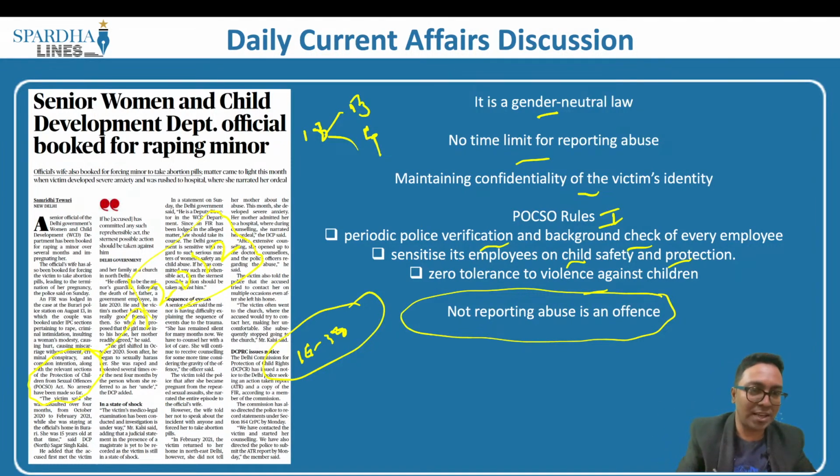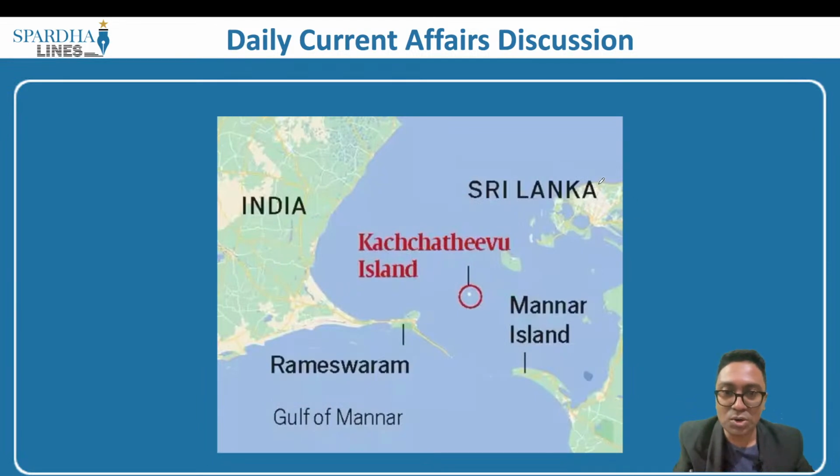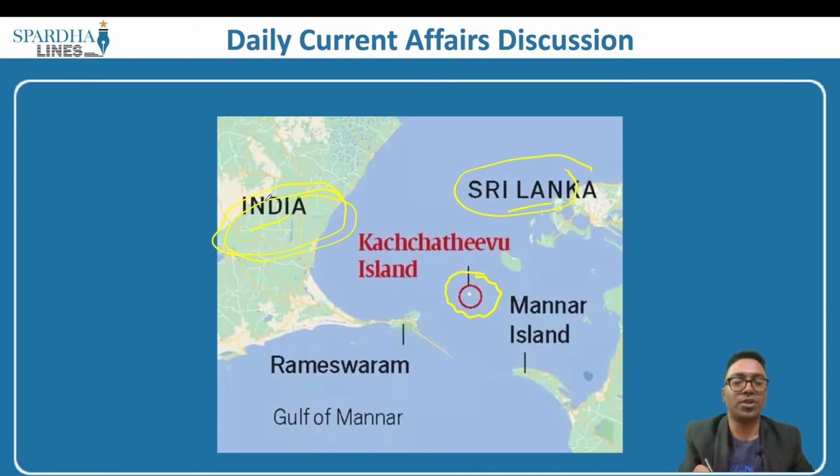Now let's look into the next article. This article here is speaking about the Kachatevu controversy. Remember, the Kachatevu controversy is an issue between India and Sri Lanka. Where is it? It is located at this point. This happens to be an island, and this islet happens to be an issue between India and Sri Lanka. When exactly did this issue start? Why does this issue continue to haunt both these countries?